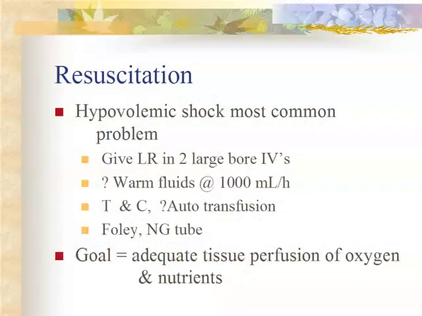The resuscitation phase is when what occurs most often is hypovolemic shock. To prevent this, you start 2 large bore IVs and you give them lactated Ringer's, sometimes 1,000 milliliters an hour. You may want to warm those fluids, particularly if they are hypothermic. You want to type and cross-match, and if they have a lot of blood loss, you're going to use an autotransfusion. Put in a Foley catheter, again looking around the area when you put that in, and an NG tube. Your goal is to provide adequate tissue perfusion of oxygen and nutrients.